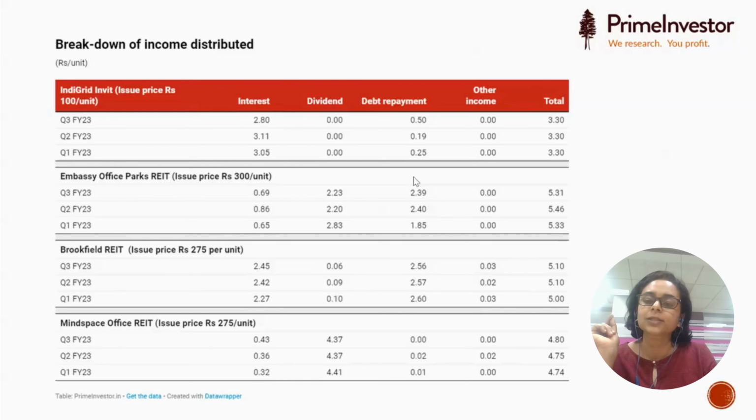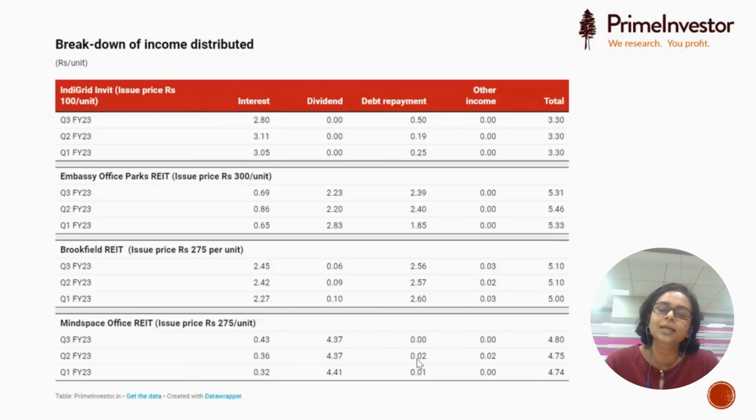Until the point that it does not exceed 100 in the case of IndiGrid, 300 in the case of Embassy, 275 for Brookfield and 275 for Mindspace, or any other new issues that come, this sum total from the inception should not exceed the issue price. Until that point, this will not be taxed. So at some point, it will start getting taxed, and basically that means your overall post tax return on these would come down, right? So that is the primary reason they do turn less attractive.